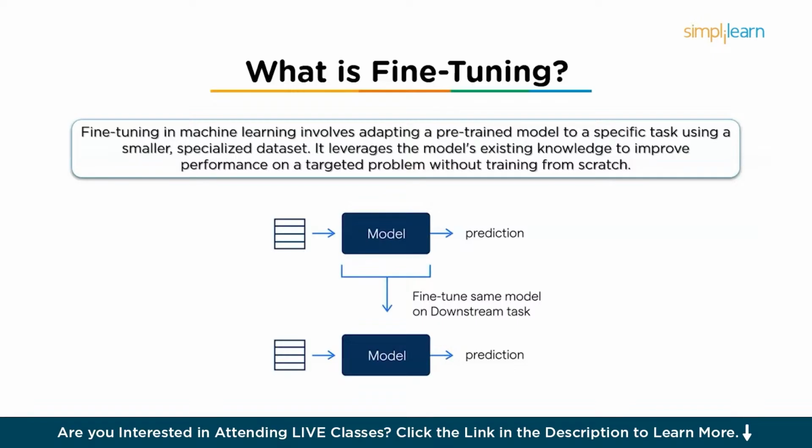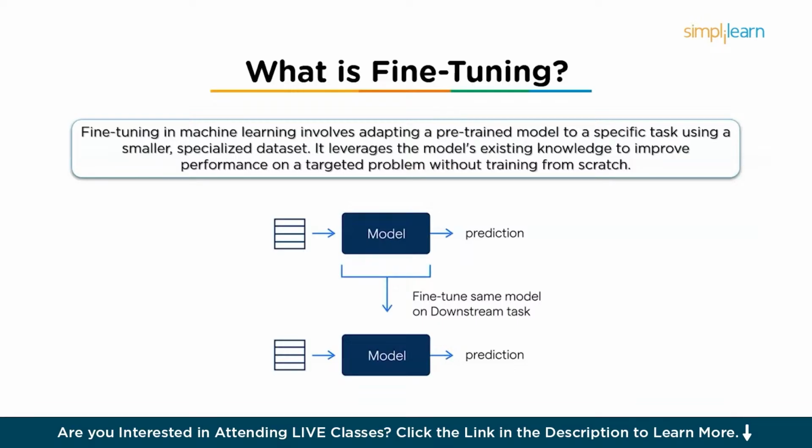So in simpler terms, fine-tuning is a process of taking a model that has already been trained on a general task, such as language modeling or image recognition, and then it is retrained with more specific data that reflects the nuances of the new task. So this process allows the model to apply its pre-existing knowledge to a more focused, specialized area, enhancing its performance for a particular use case. So that's how it is fine-tuned.